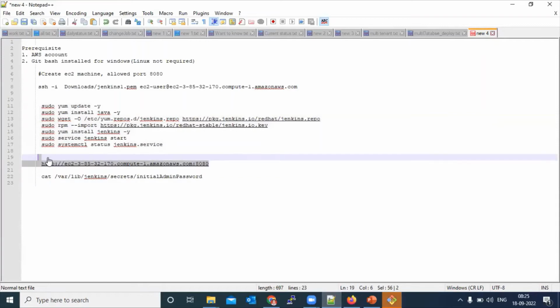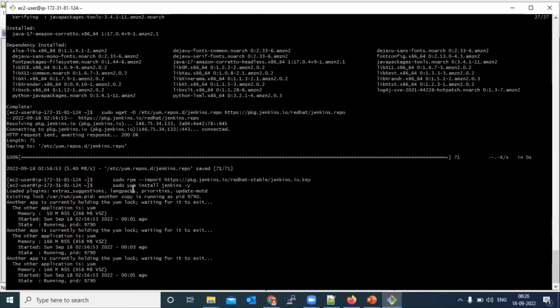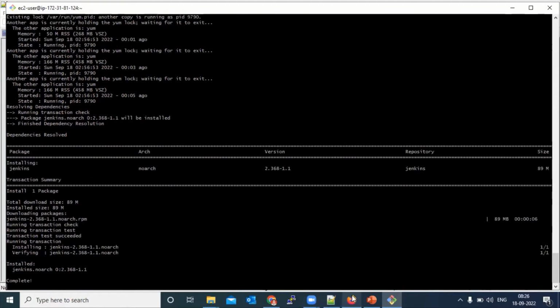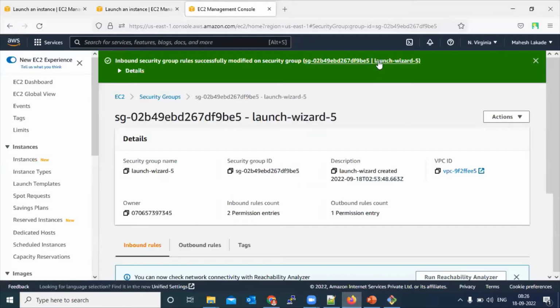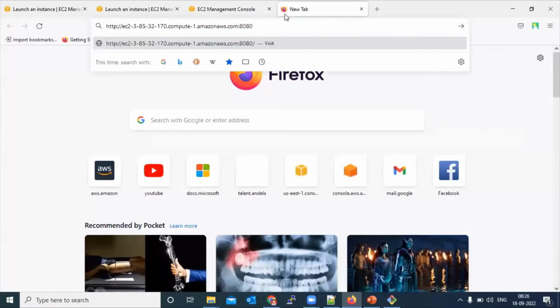Now everything is almost ready there. We are going to check. Yeah, this is showing that yum has some inbuilt activities going on. That's why this is taking some time, because we ran all the commands at a time. So yes, here we will access our Jenkins.